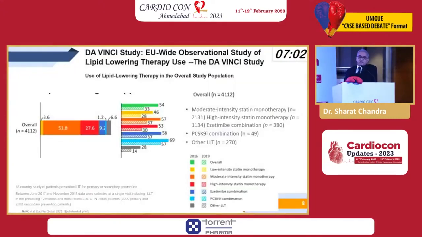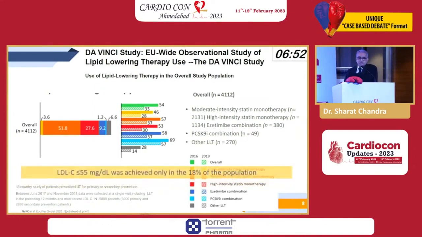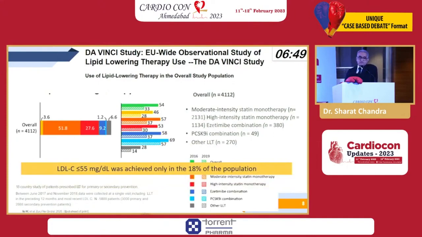In the real world, there is a relatively recently done trial called the Da Vinci trial. It was done in about 18 countries across Europe, and they showed that an LDL level of less than 55 post MI is achieved only in 18% of the population. That's a very, very small figure. That's a sad figure. Why only 18% when you have the drugs, and European population, they hardly pay for their drugs, unlike India. Everybody gets the medications from the governments of their country, and yet the target is achieved in only 18% of the patients.